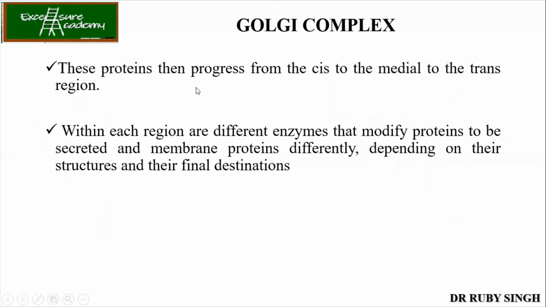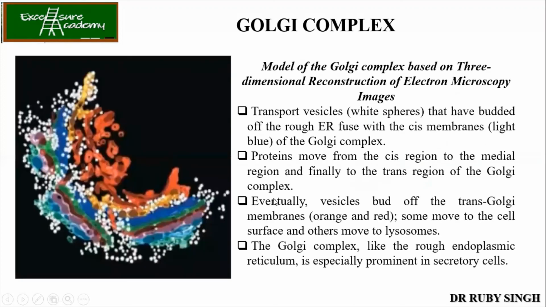Now, the proteins progress from the cis to the medial and to the trans region. Within each region, different enzymes are present. They modify the proteins to be secreted or membrane bound differently, depending on their structures and their final destinations.